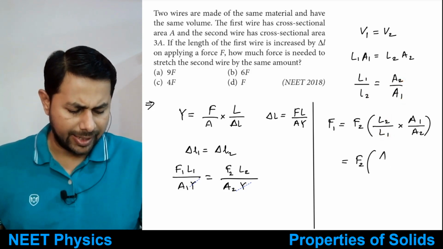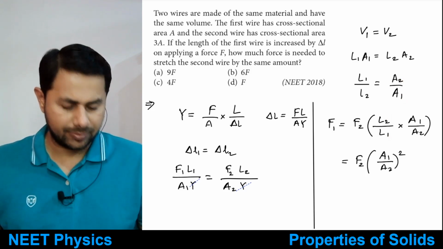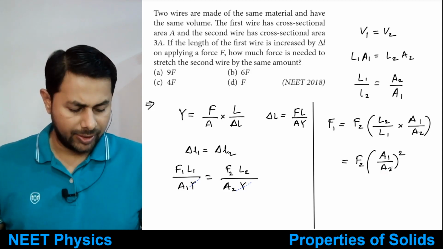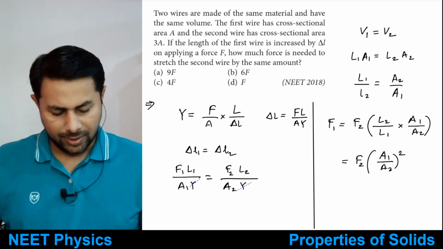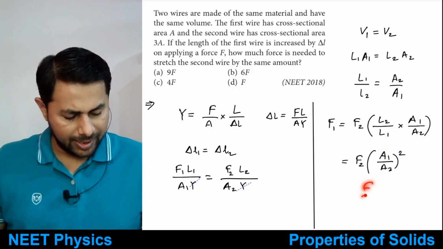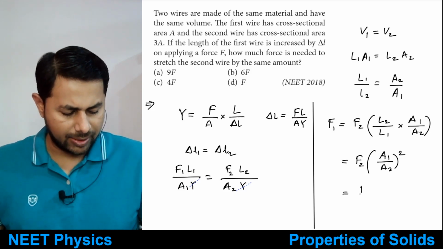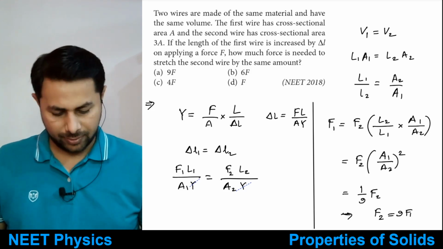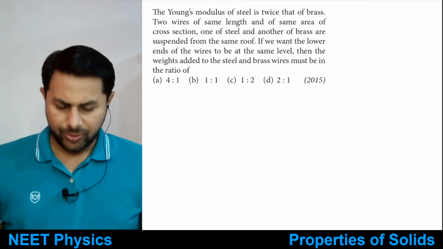So you have A1 by A2 squared. A2 is 3 times A1, so this is 1 by 3 squared, that means 1 by 9. So F1 is 1 by 9 times F2, that means F2 is equal to 9 times F1. Is this clear? Let's see the next one. The problems would be similar.